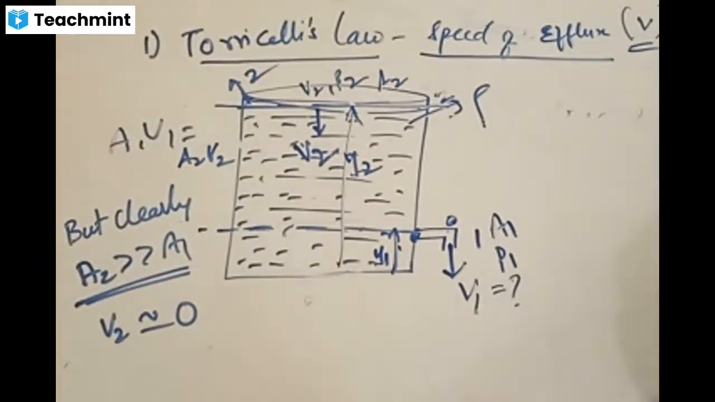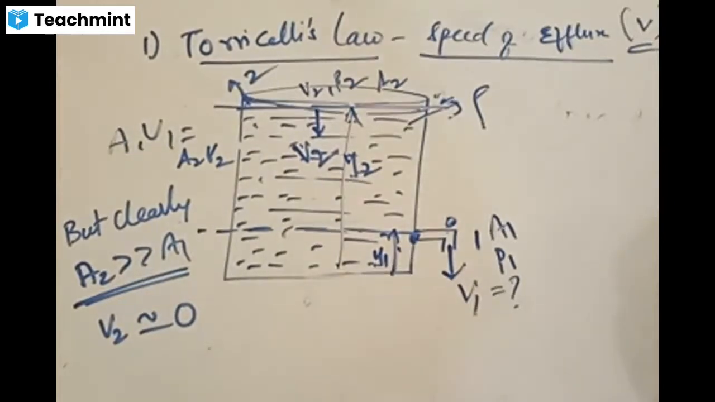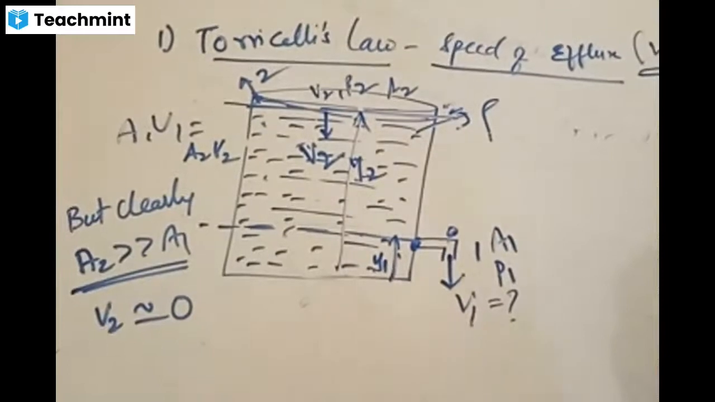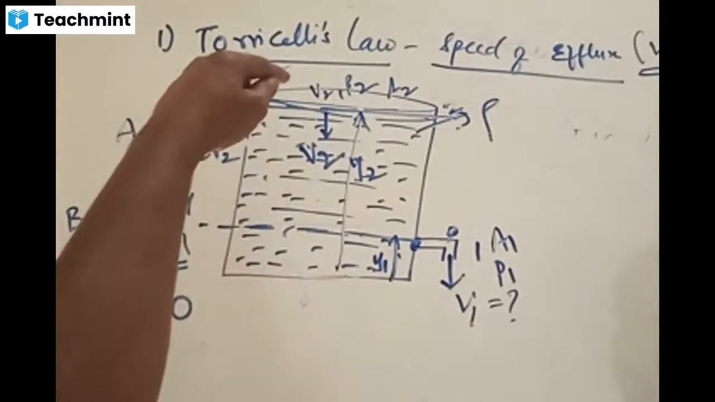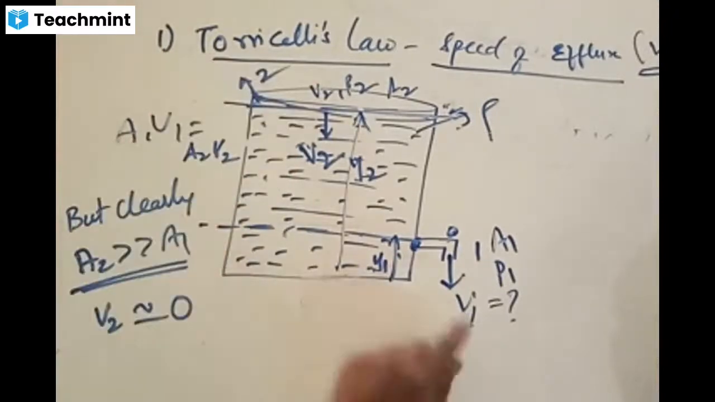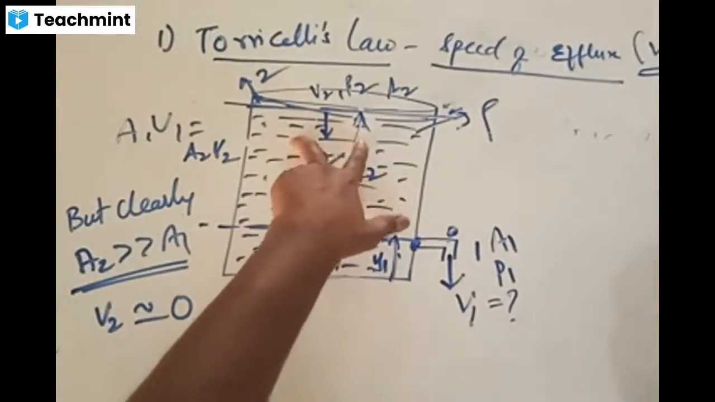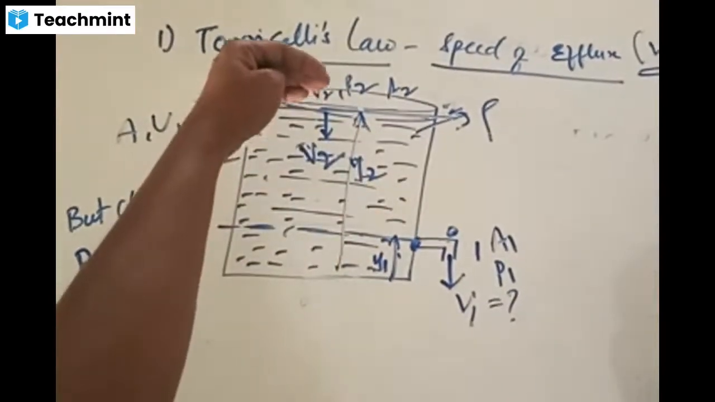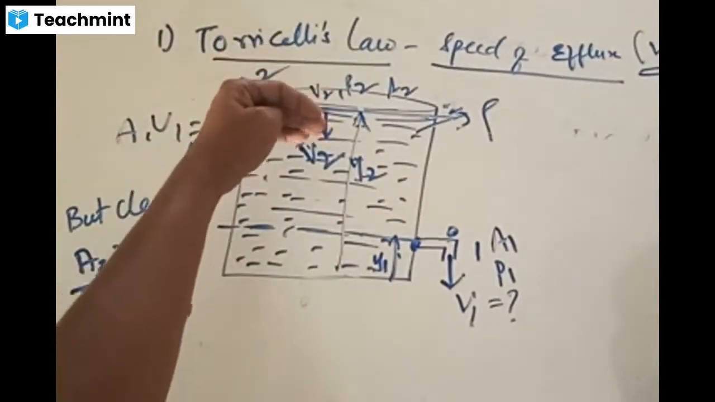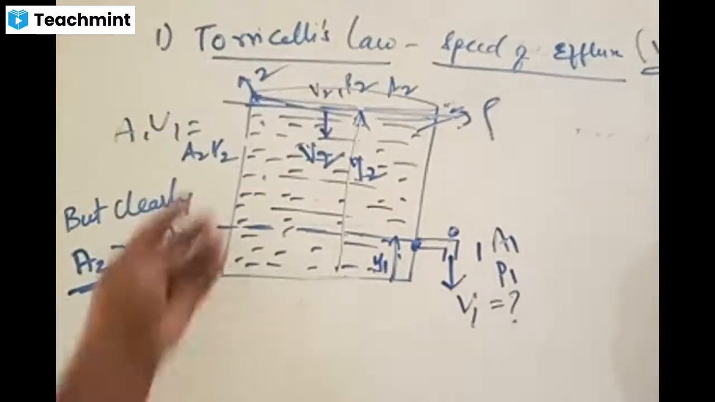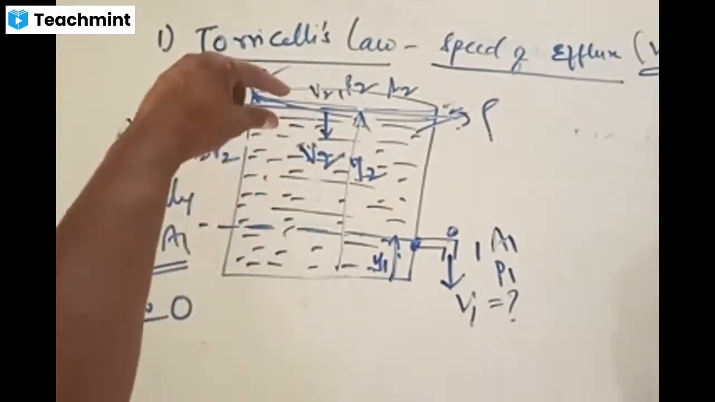Why is V2 0? What is V2 first of all? V2 is the speed of fluid flow in the tank, when compared with this area. This is very large. This large area makes the speed come slowly, almost negligible. At any time between two different time intervals, you won't find much change in the tank.